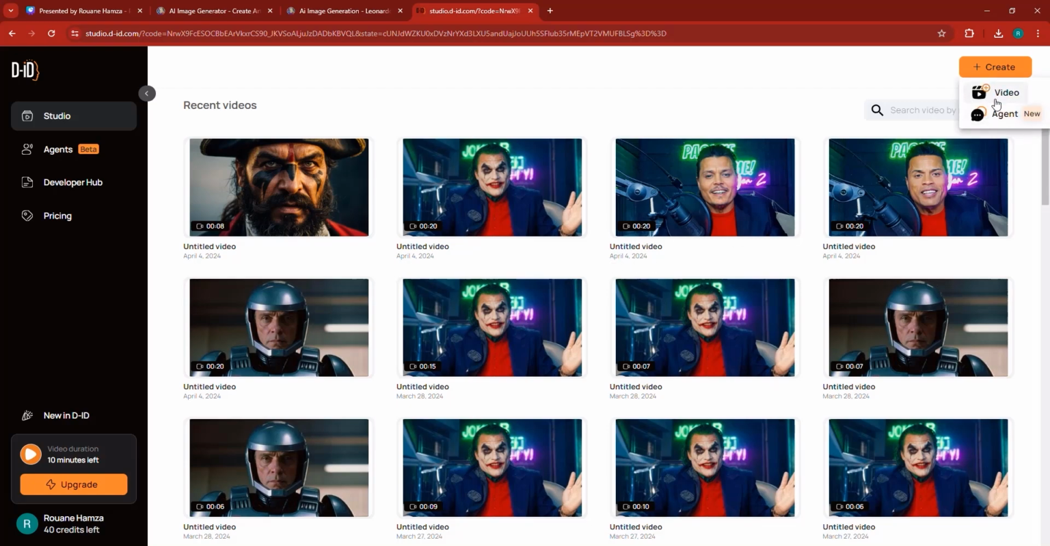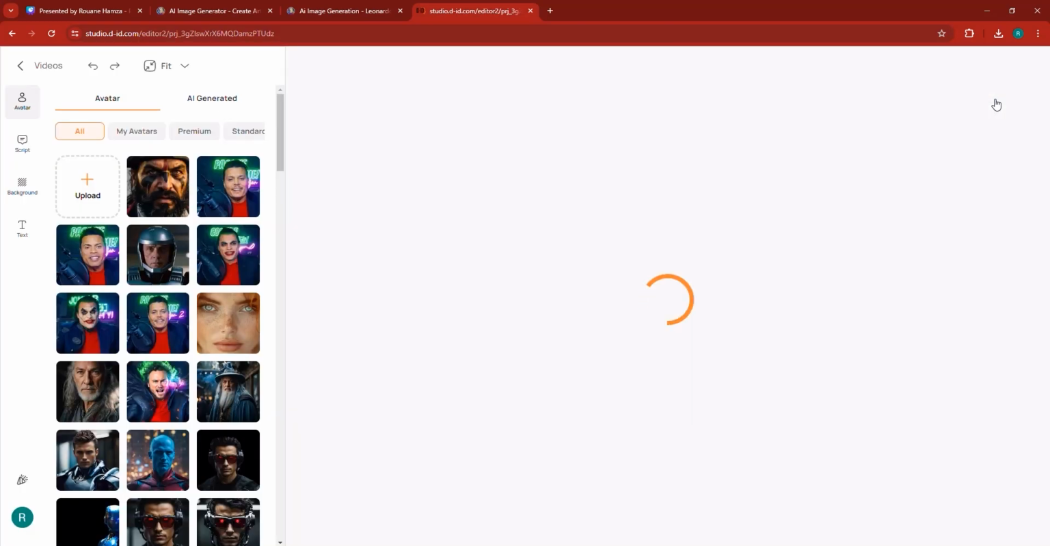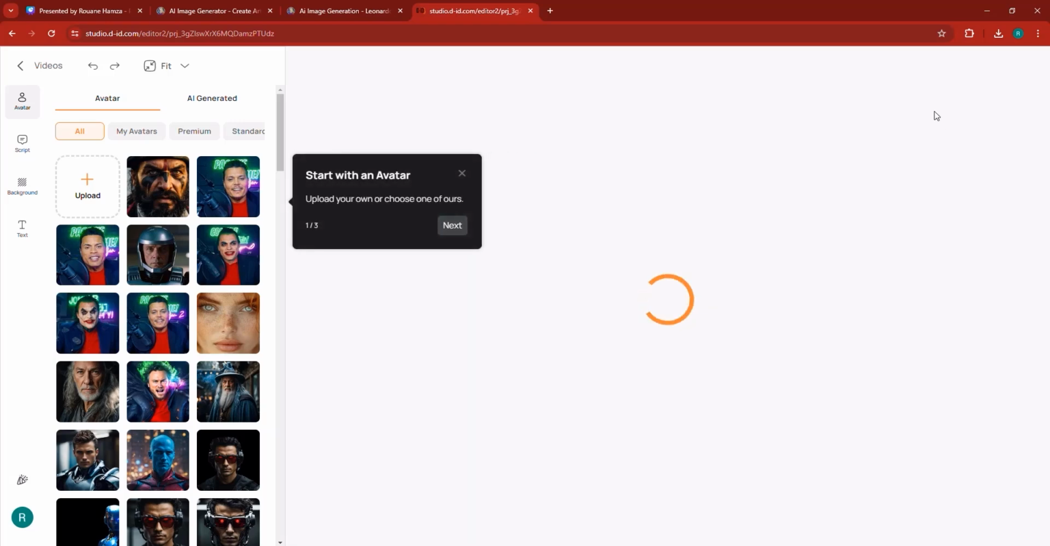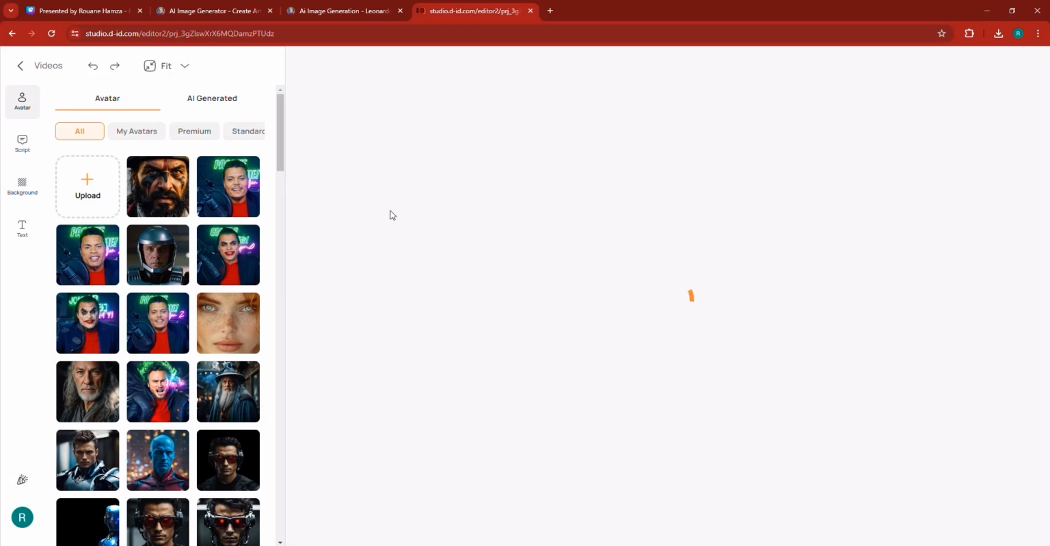Now this is agent, but I'm not going to go for an agent. I just want to create a video. I don't want to create an agent, though you can create agents if you want to. Now I see that they have basically changed the landscape a bit, but it's still pretty much the same.